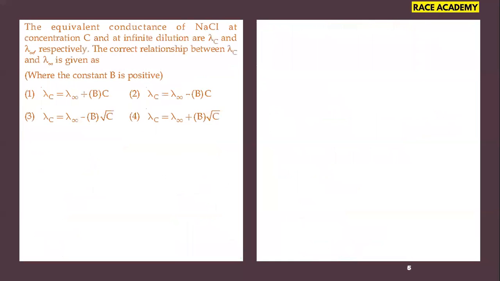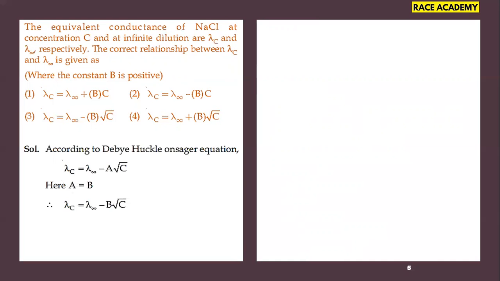That is the next question. The equivalent conductance of NaCl at concentration C and infinite dilution are lambda C and lambda infinity respectively. Then the correct relationship between lambda C and lambda infinity is given as. So this is asked again from electrochemistry, second year syllabus, class 12.